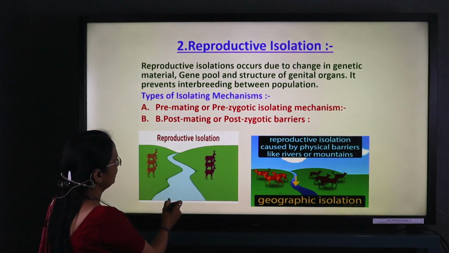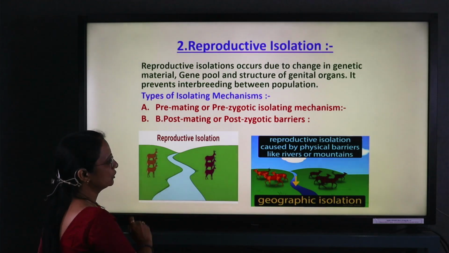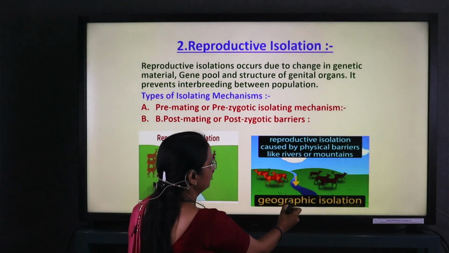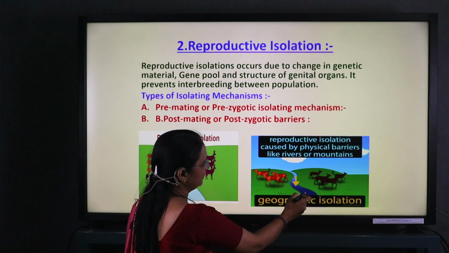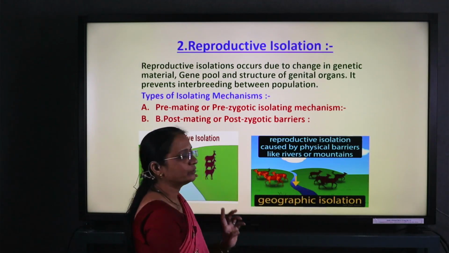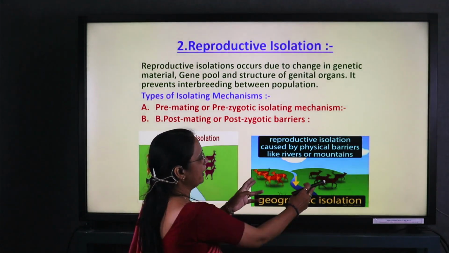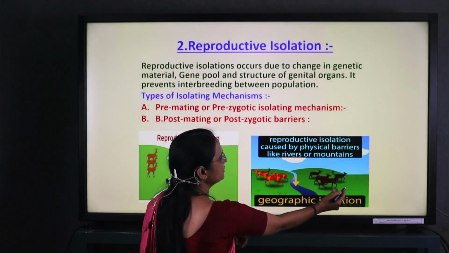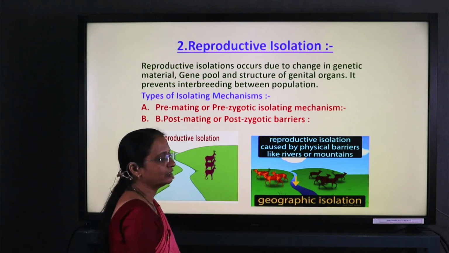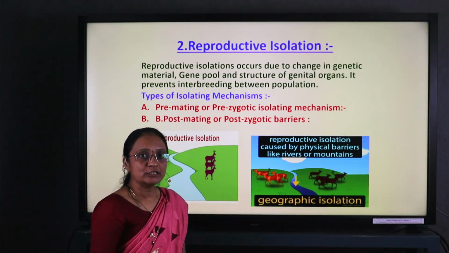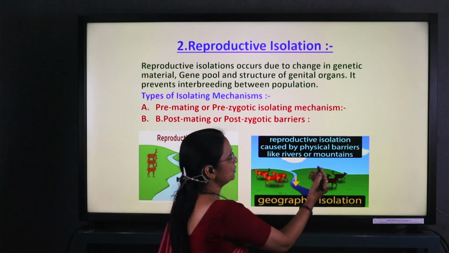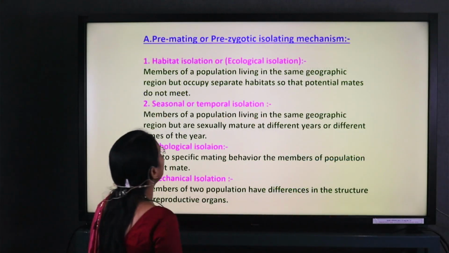In this diagram, we observe how a geographical condition, the formation of a river, leads to separation of two species. Whatever the climatic zone, soil structure, and food availability, the two species continue to grow as per the conditions provided.